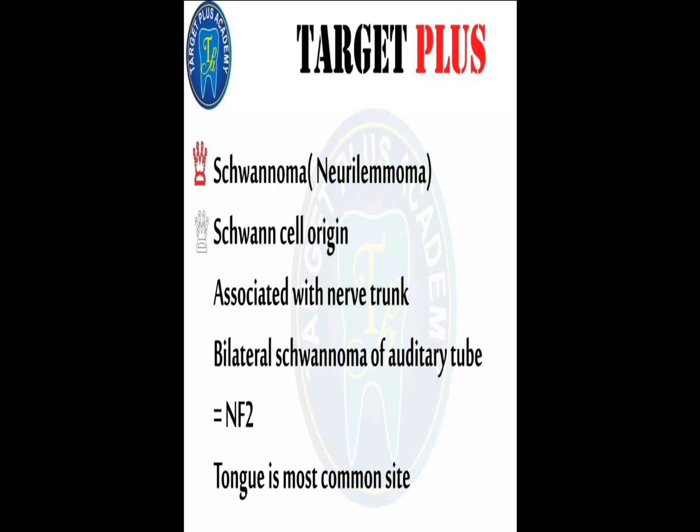The tongue is the most common site for oral schwannomas, although it can occur anywhere in the mouth. Neurofibromatosis 2 is an autosomal dominant condition caused by mutation of the NF2 gene on chromosome 22 that codes for a protein known as merlin.